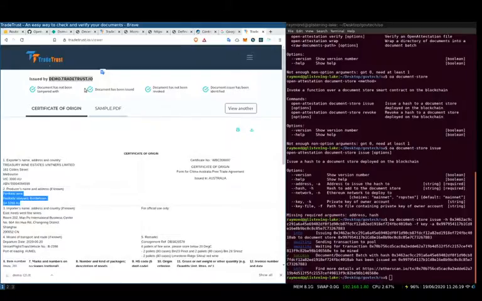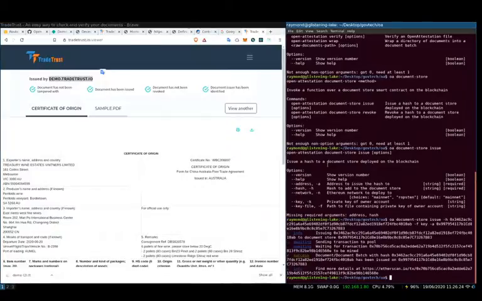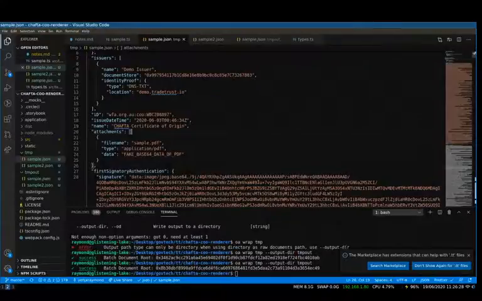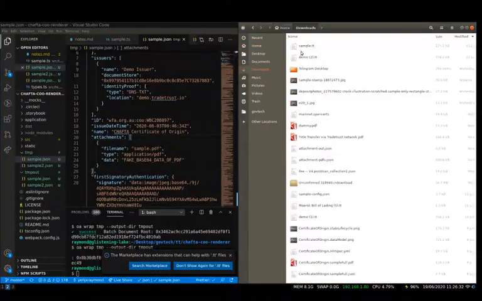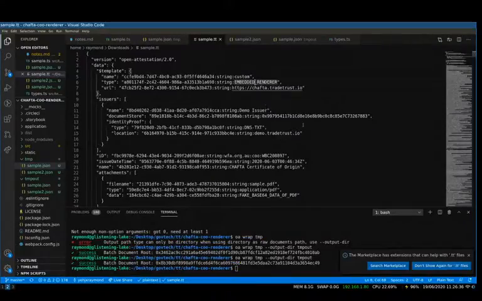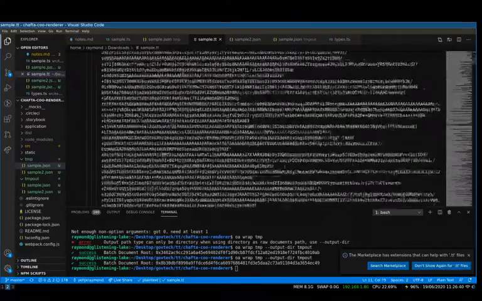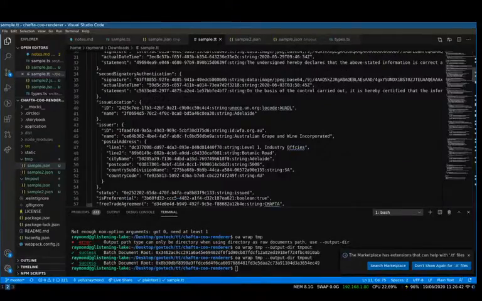Speaking of which, let's try to tamper with this. Recall that we have it in the sample.tt. Let's open that up. So previously this is the sample.tt. Let's say we are trying to change something within the field.